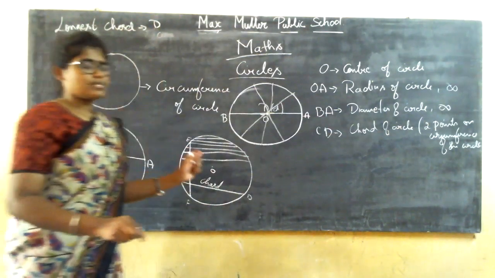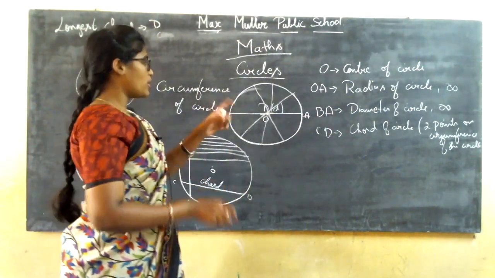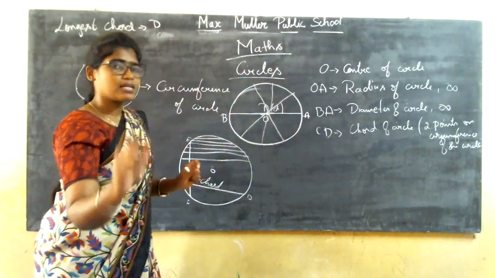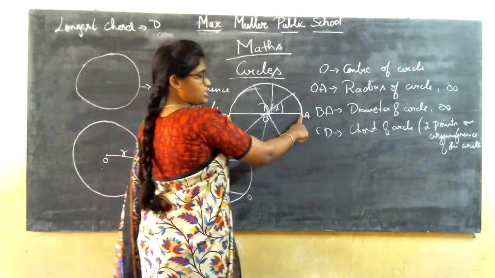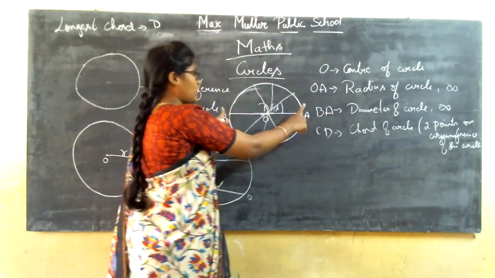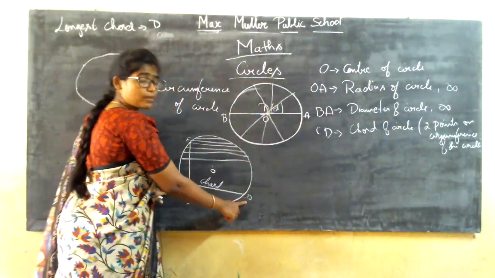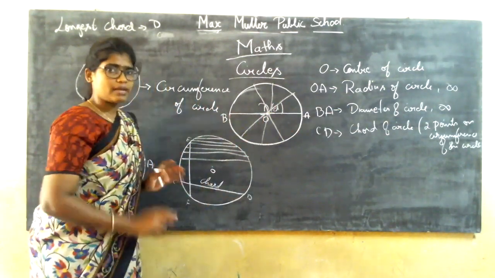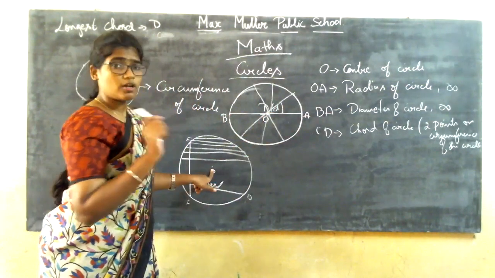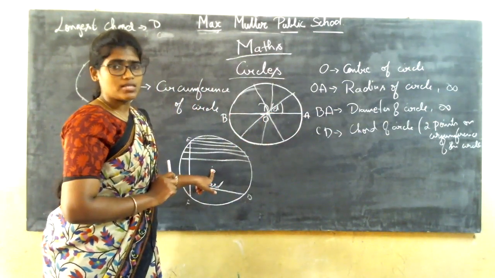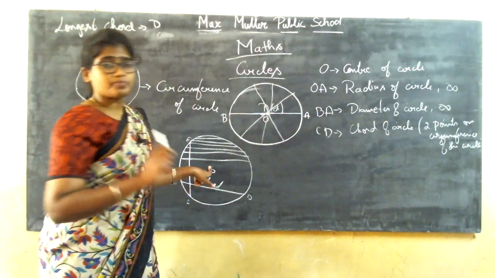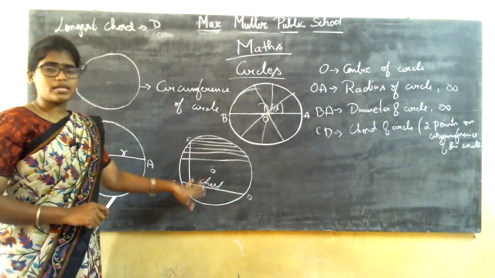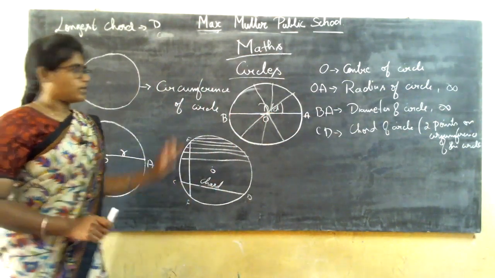What is the longest chord? Diameter. Yes, a diameter is a chord. Will you agree that a diameter is a chord? AB is a diameter and I can say it is a chord. Why? Because it is touching 2 points on the circumference of a circle. Can I say this CD is a diameter? No, I cannot say CD is a diameter because it is not passing through the center of the circle. So I can say that CD is not a diameter.